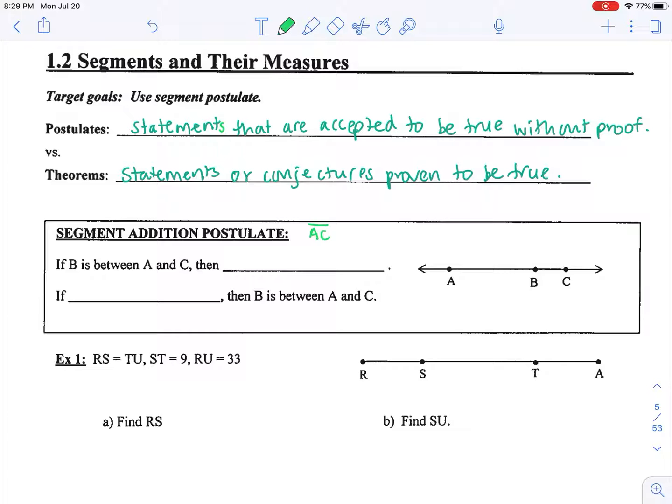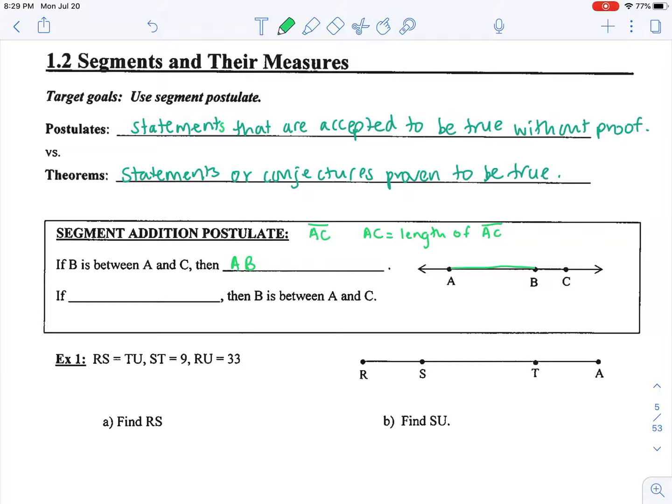If B is between A and C, then what you can conclude in this postulate is that AB, which I'll color code here, the length of AB. So when we refer to length of a segment, we don't need to write the bar on top of it. So when I write AC without the bar on top of it, it's the length of segment AC, as opposed to referring to the actual segments.